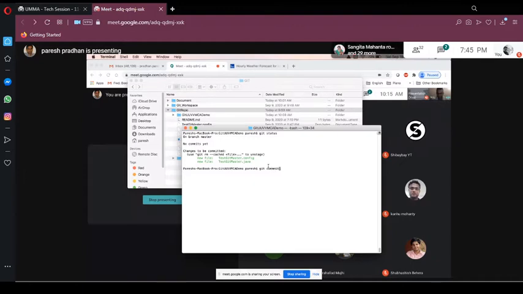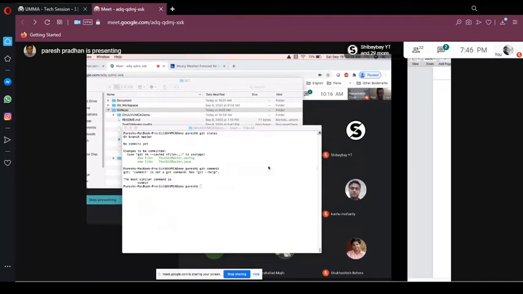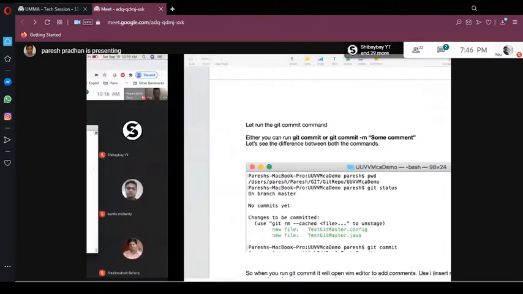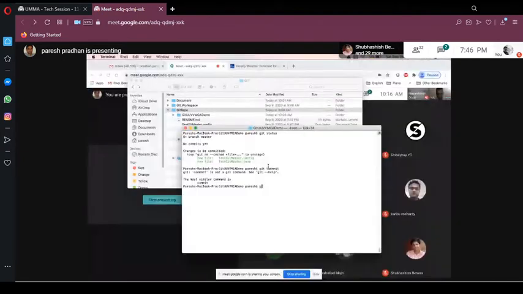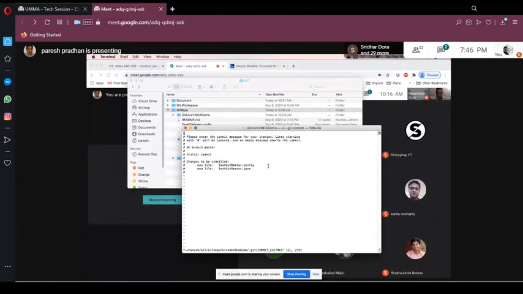You just write git commit. If you just type git commit, it will open this window, and it will say, put some comments.